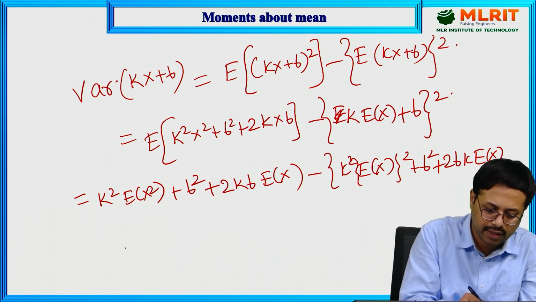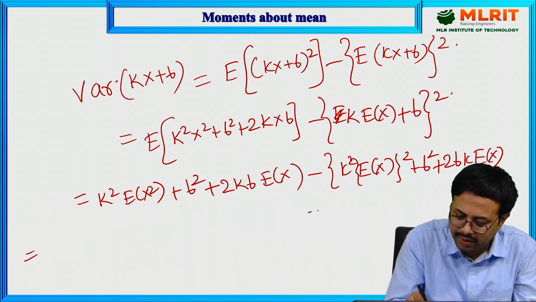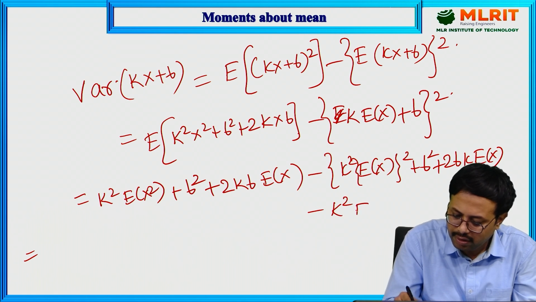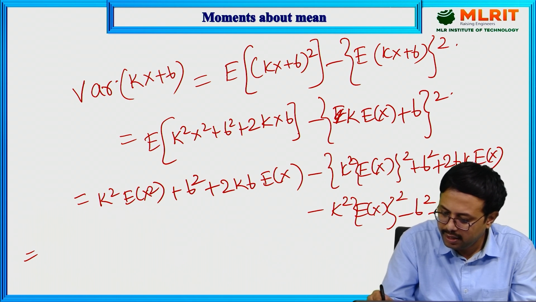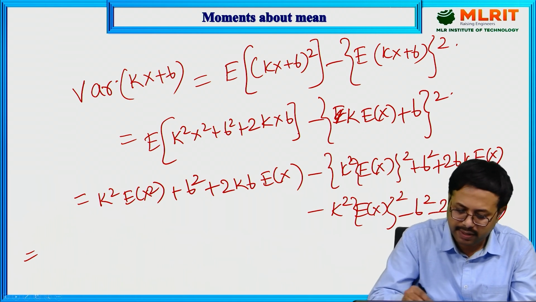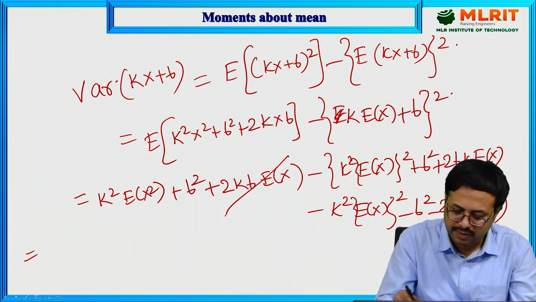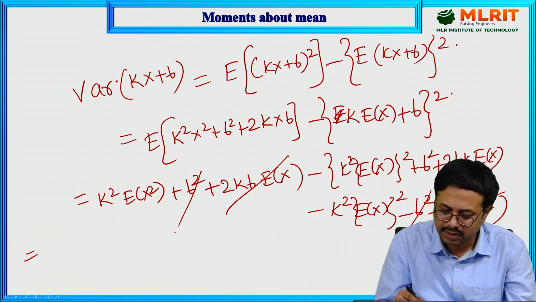Simplify it further. This part is already simplified; this part we have to simplify: k square into expectation of x whole square, minus b square, minus 2bk expectation of x. Check for similarities. Minus b square will get cancelled, and the 2bk term will also cancel.